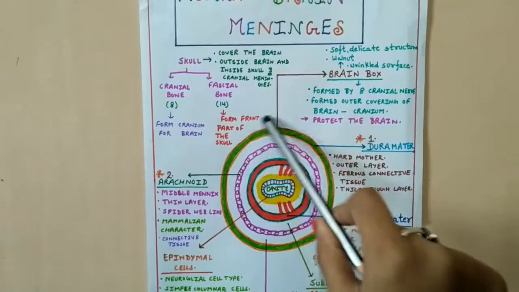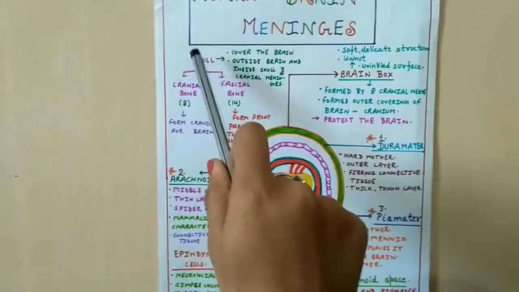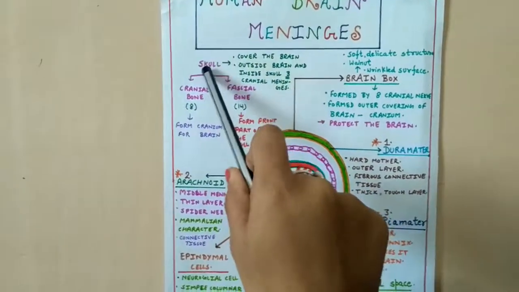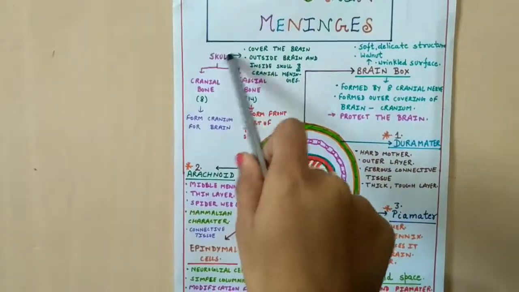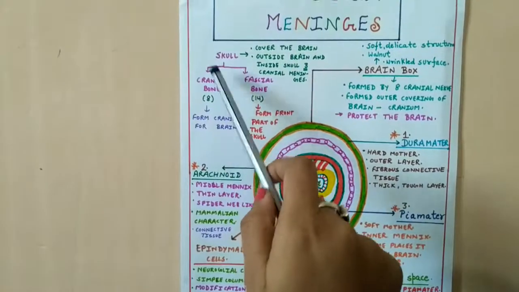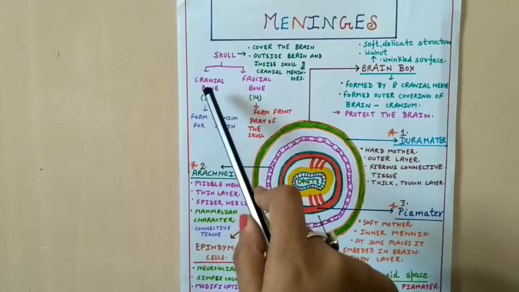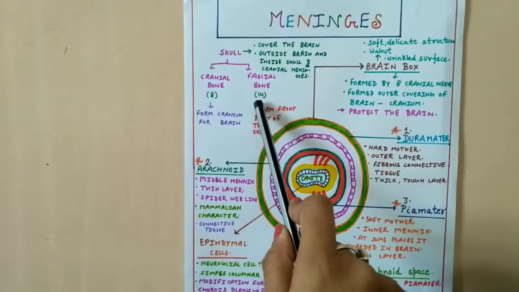Friends, we know that the human brain is protected under the skull. So what is the skull? The skull plays a very important function to protect the human brain because it covers the brain, and the skull has cranial bones, which are 8 in number, and facial bones, which are 14 in number.